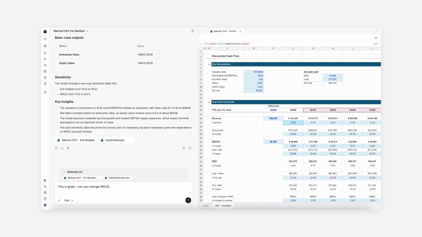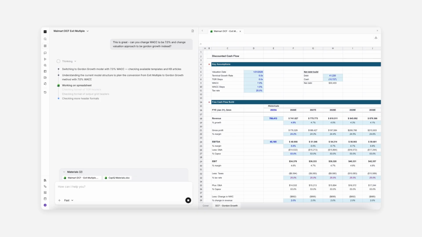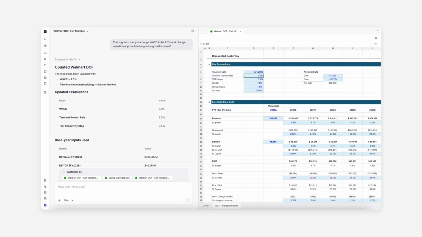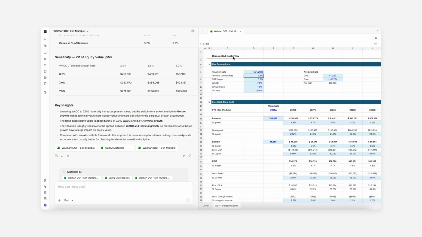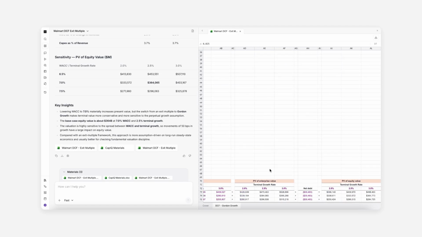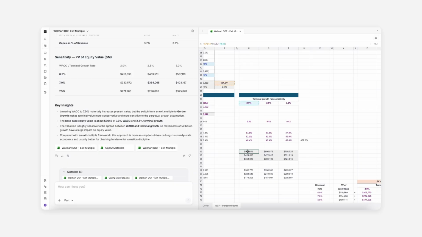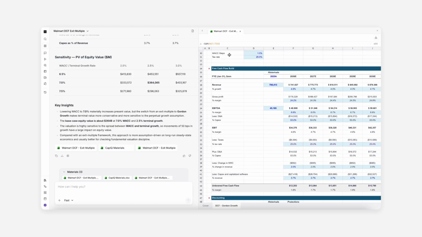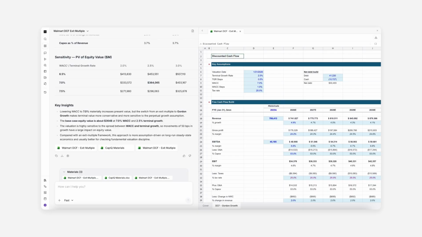Here in the chat, I can iterate to add in another year of projections and change the underlying method to Gordon growth. Here, instead of rebuilding the spreadsheet entirely, I can just iterate with ModelML. This creates a completely new way of interacting with Excel that's far more dynamic and like a teammate, creating analysis in minutes.